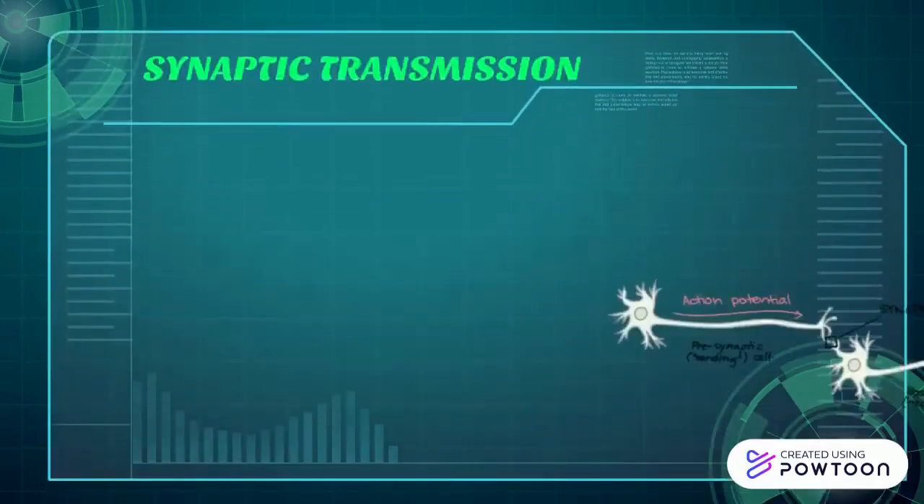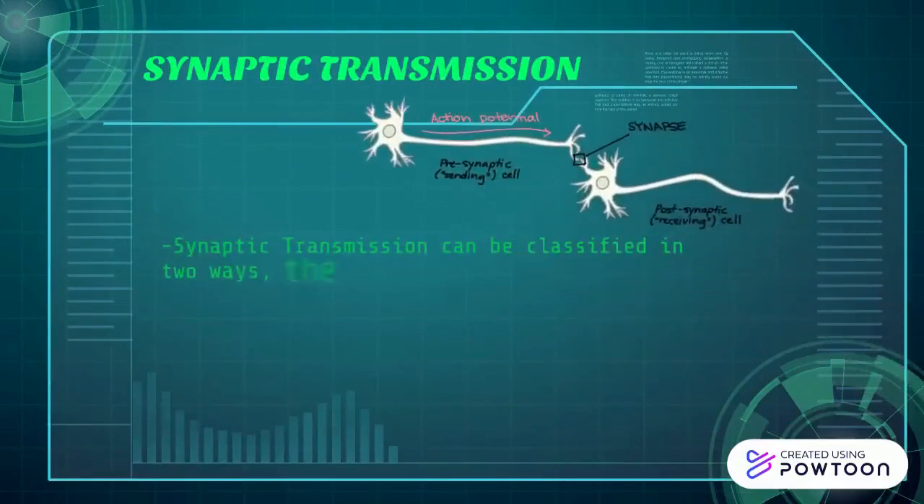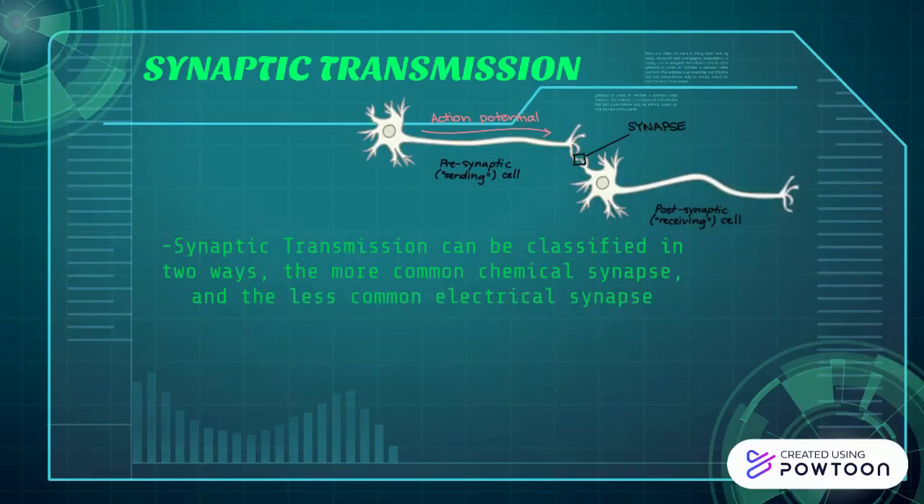Synaptic transmission can be classified in two ways, the more common chemical synapse and the less common electrical synapse. So how do these synapses work? The rest part of this video will explain how the physiological pathways of both synapses occur.